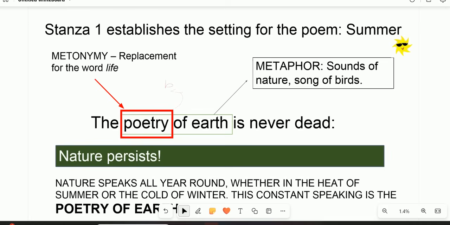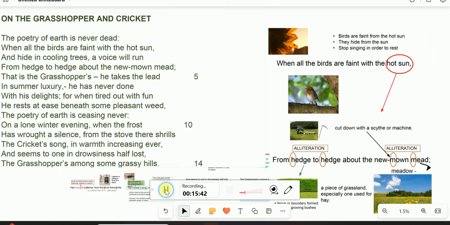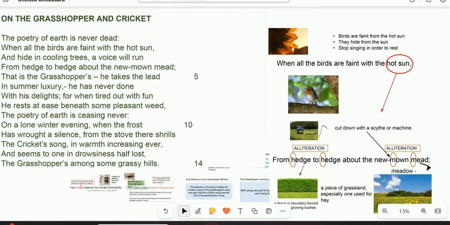Now the second line. Right, and then it says, when all the birds are faint in a hot sun. I've already stated when we were discussing what to expect in our octave that this is a very scorching sun. So this is the kind of weather that we are talking about. And then the birds, not only are we talking about the cricket, there are also birds, and they are faint. It means that they are how? Tired. And what made them tired is the scorching sun.